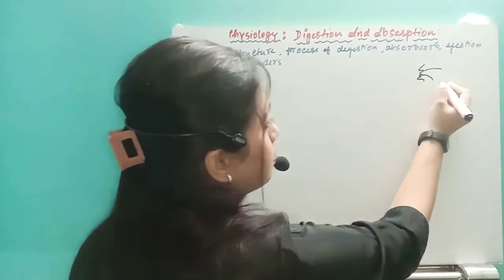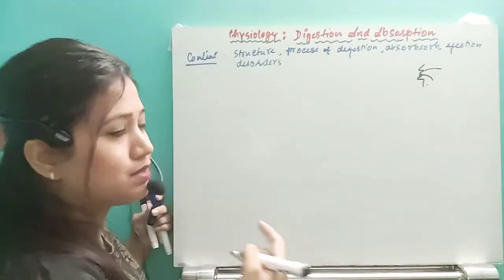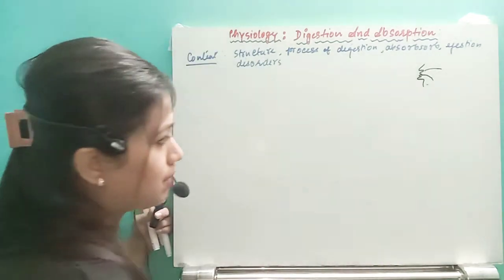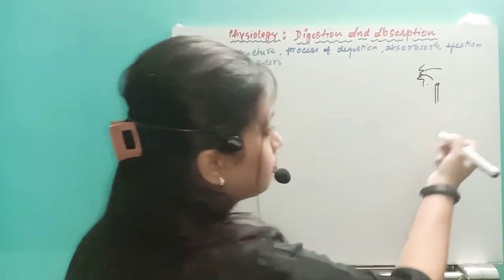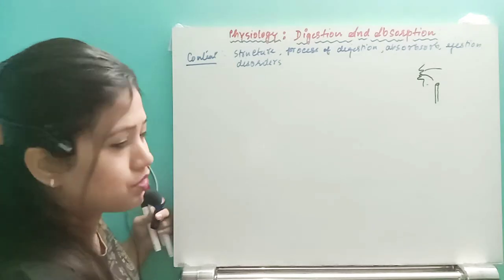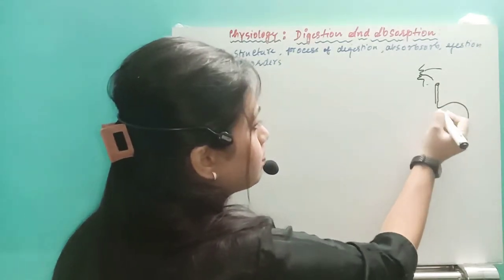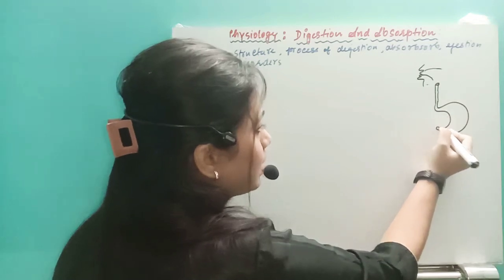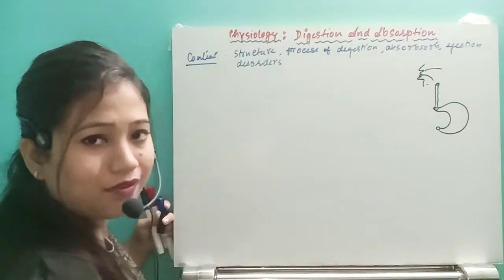After the pharynx, we have two pipes. One pipe is the windpipe, another pipe is the food pipe. Here we will discuss the food pipe, also called the esophagus. This food pipe will continue to the next part that is present on the left side. This is the stomach. So here we have the stomach.